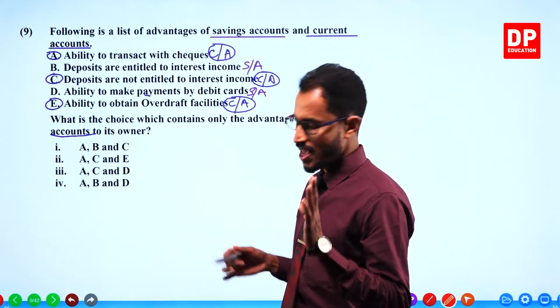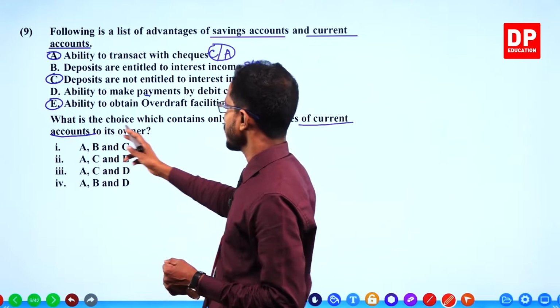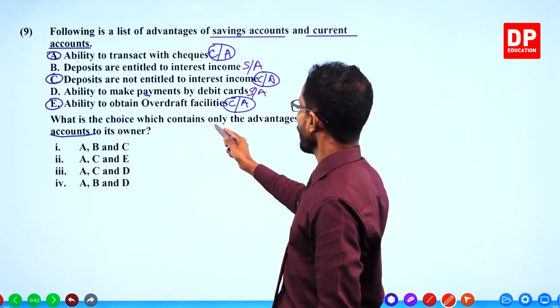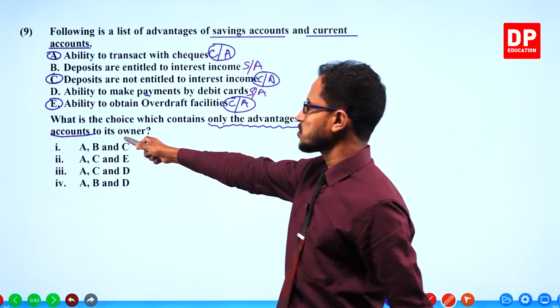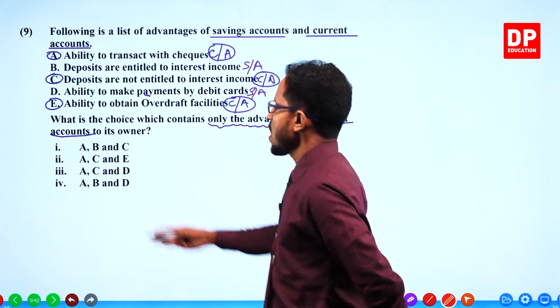There is a problem in this question. See. What is the choice which contains only advantages of current accounts to its owner? That is what they're asking.